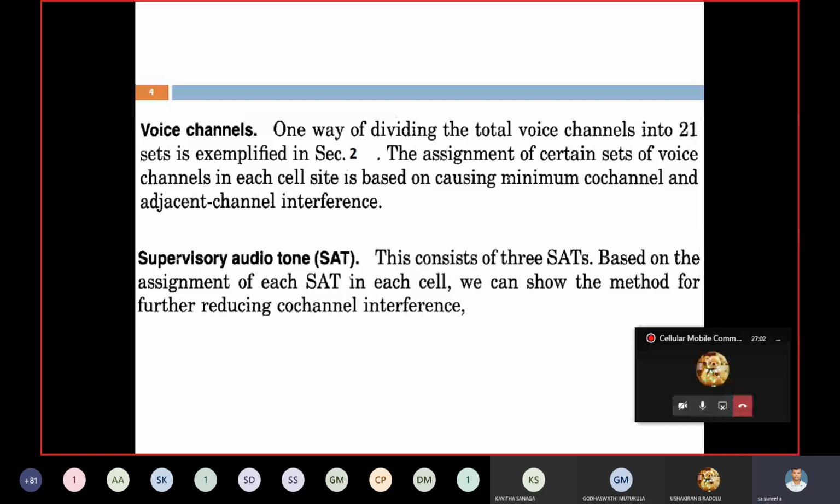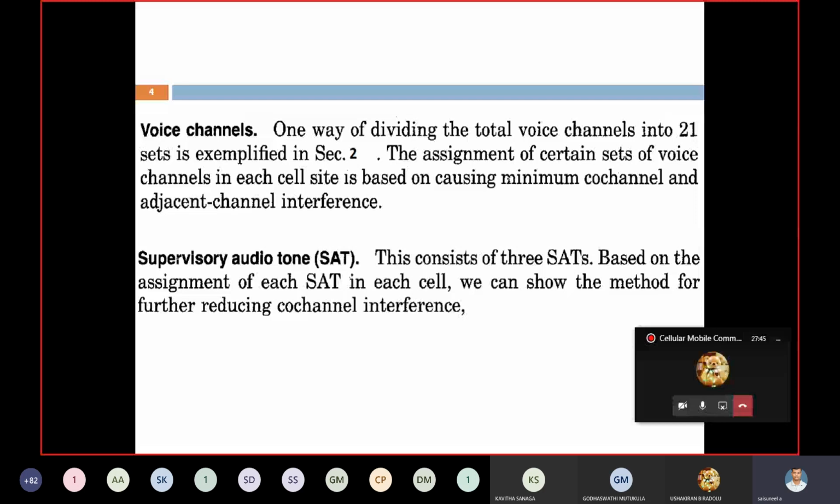Right. Now another important topic is the supervisory audio tone. Along with setup channels and voice channels, you have to note this down. This is an important one. What is meant by supervisory audio tone? How many SATs are allocated to each cell? There are 3 SATs allocated to each cell site, which are used to reduce the co-channel interference.